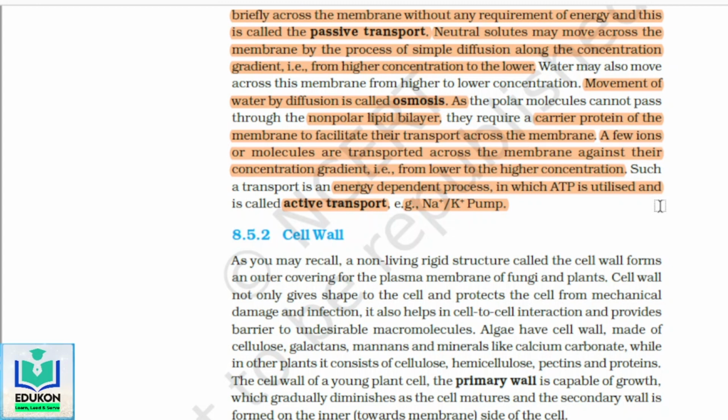So with this we conclude this. Now we will go into the other section called cell wall.